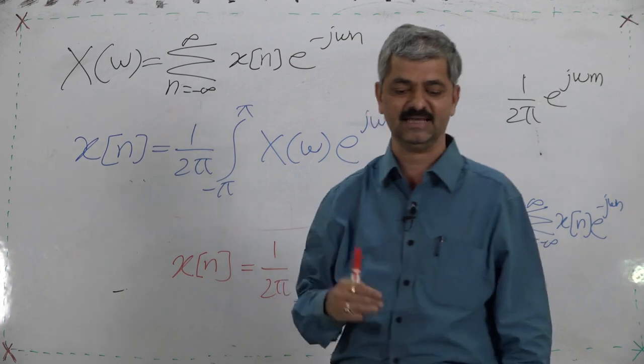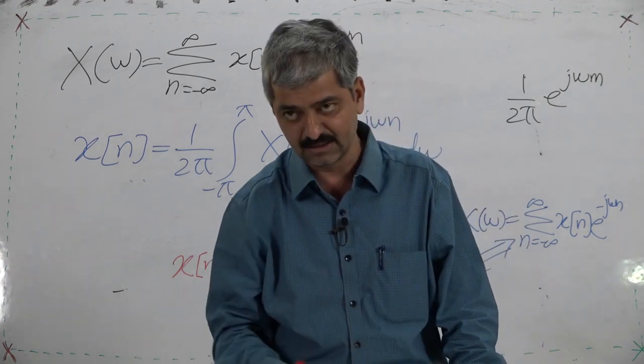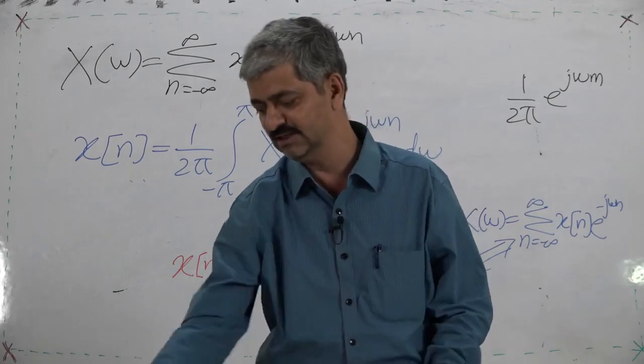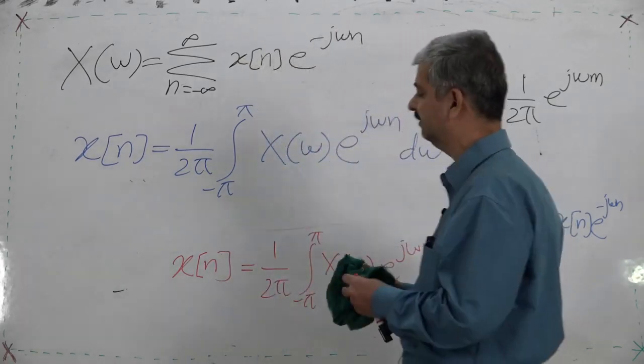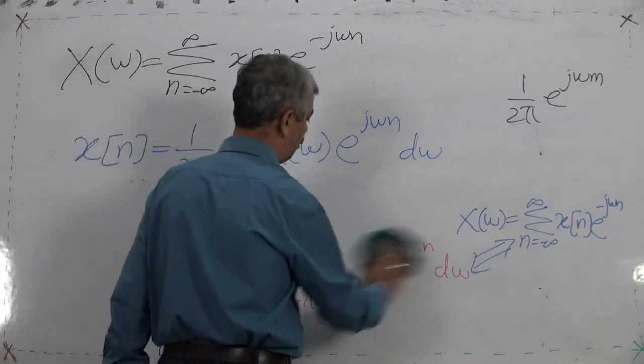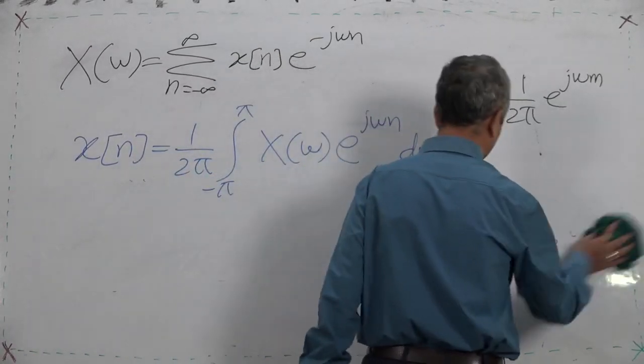So from x[n] we could find X(omega), and from X(omega) we could find x[n]. So this is what we call the discrete time Fourier transform and its inverse.